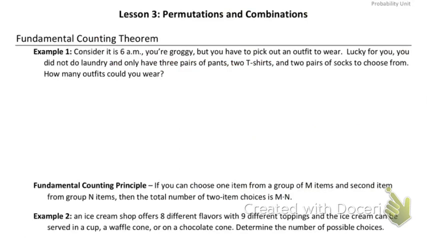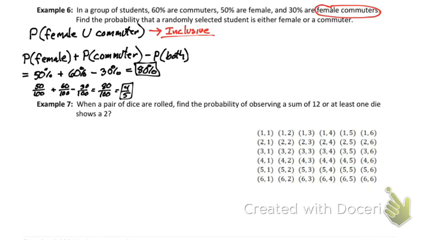All right, last one. Ooh, I have it right here. All right, when a pair of dice are rolled, find the probability of observing a sum of 12 or at least one die showing a 2. Now, these are really, really tricky problems because these can be inclusive or exclusive depending on what numbers we're talking about. So what I want to note is I need to figure out, how do I get a sum of 12? Well, I get a sum of 12 by rolling a 6 and a 6.